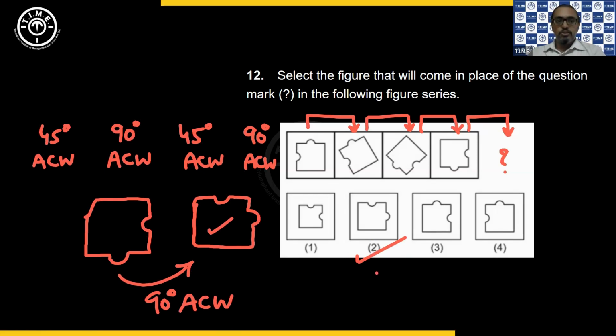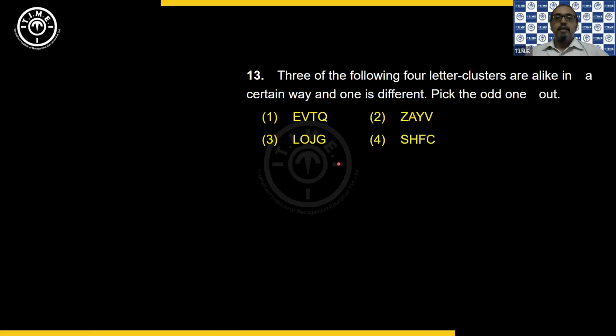Then moving on to the next one. He says 3 of the following 4 letter clusters are alike in a certain way and one is different. Pick the odd one out, he says. So he says pick the odd one out. Okay. So let's see.